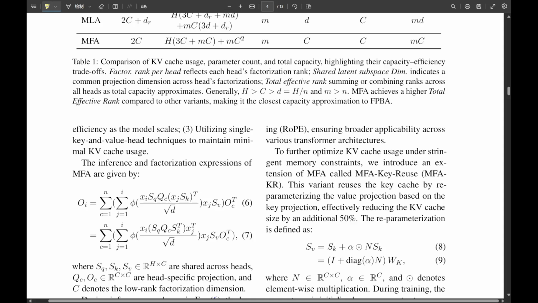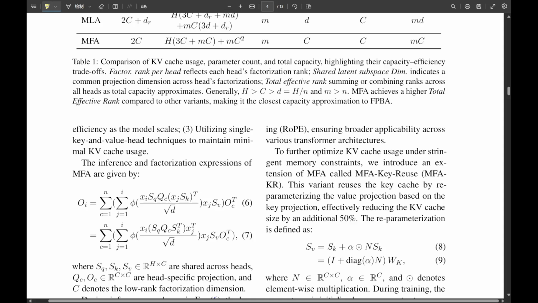Okay, so MFA is the big breakthrough. Yeah. But then they went even further, right, with MFA-KR. If MFA is the breakthrough, then MFA-Key-Reuse, or MFA-KR, sounds like the hardcore memory miser. That's a good way to describe it. So MFA-KR pushes the limits even further. Its primary purpose seems to be just dramatically reducing that KV cache even more, right, by reusing the key cache.